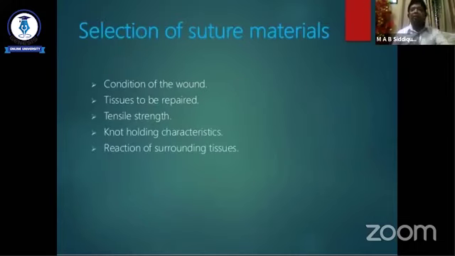So what are the selection criteria of the suture material? Selection depends upon the condition of the wound, tissue to be repaired, tensile strain, knot holding characteristic, and reaction of the surrounding tissue. That means the condition of the wound. Sometimes if there is a need to close the skin only, in this case we use non-absorbable suture material,